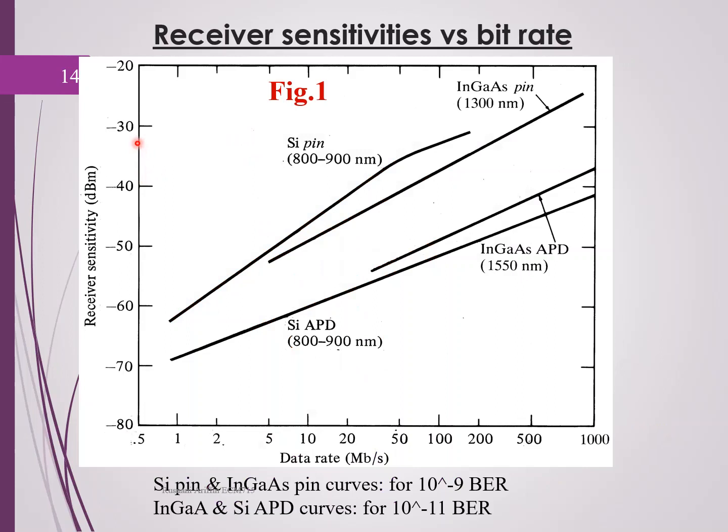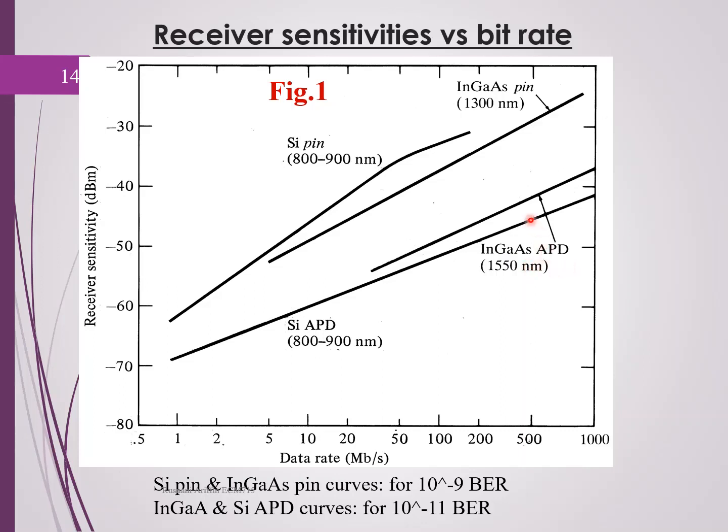Okay, so this is the graph of receiver sensitivities versus the bit rate. You can see there are two pin photodetectors here, the silicon pin photodetector and also the indium gallium arsenide pin photodetector. Another one is the APD photodetector, the silicon APD and also the indium gallium arsenide APD.